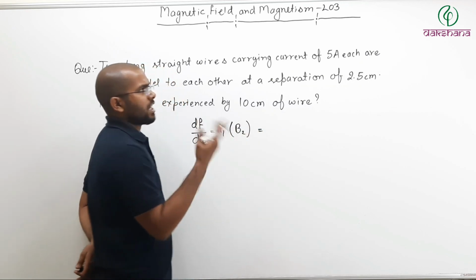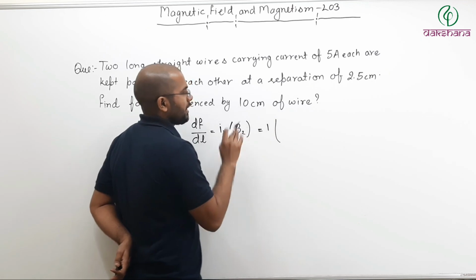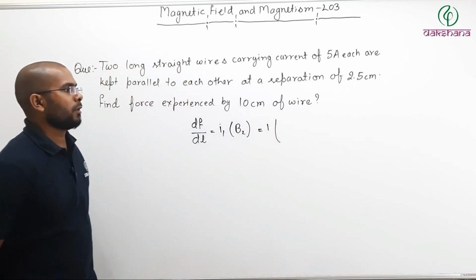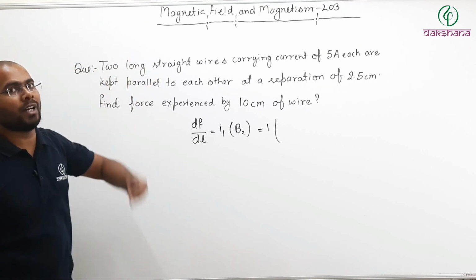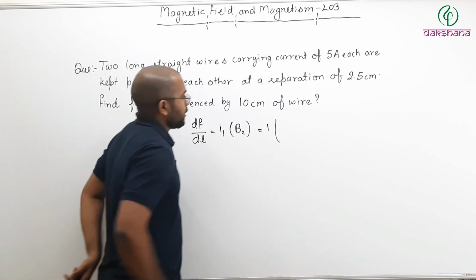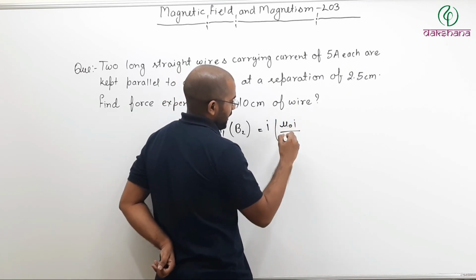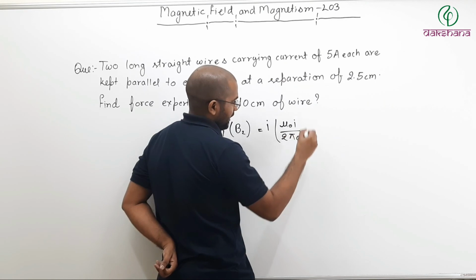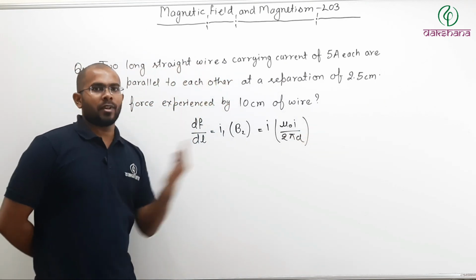Now current is the same in both cases. So I times the magnetic field due to the wire. Now what is the magnetic field due to the wire? Infinitely long wire, so the magnetic field is mu naught I divided by 2 pi d, where d is the perpendicular distance from the wire, the distance between the two wires.